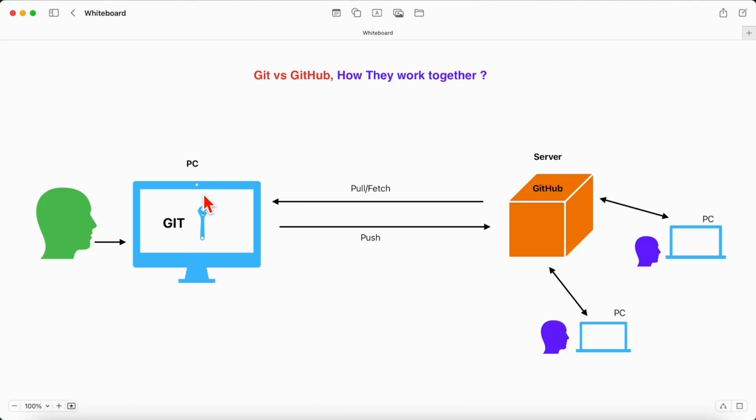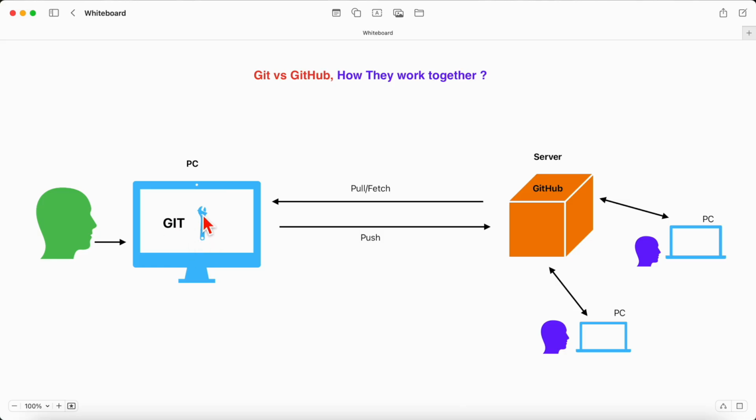Here, Git is a tool on your PC or a computer, whereas GitHub is a website which is on the internet. It is hosted on some server and you can access it using the internet. Git here tracks changes to your file. It keeps the version of your file. GitHub stores the tracked file. Whatever file you push from here will be stored on GitHub.